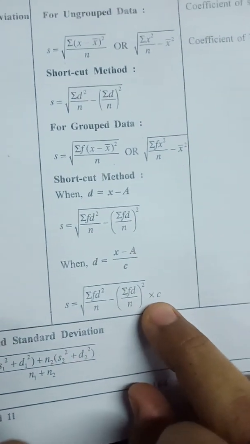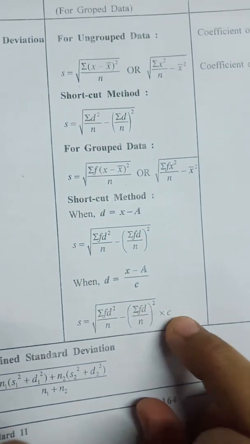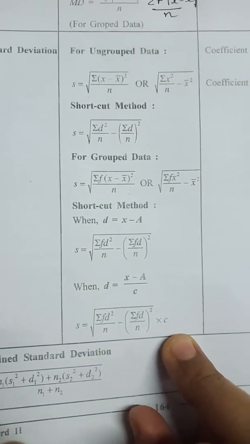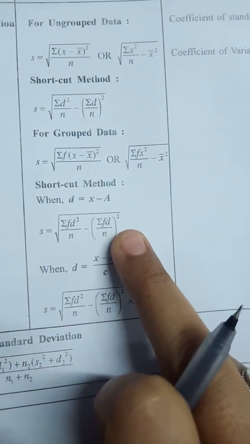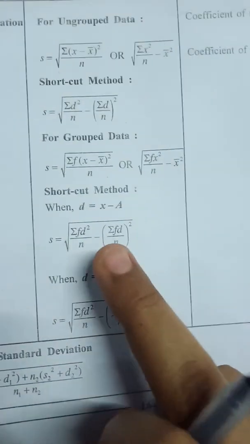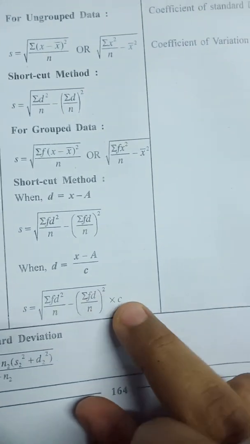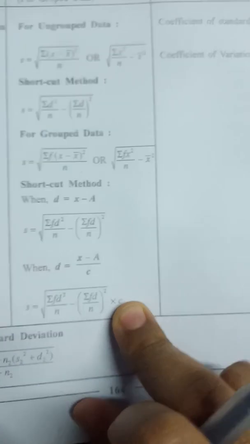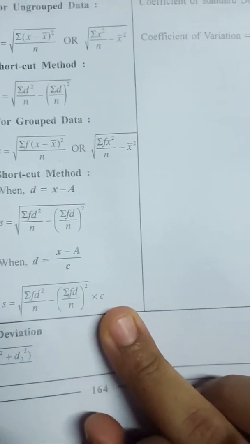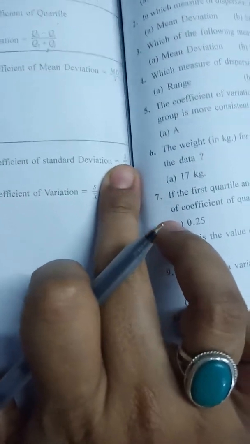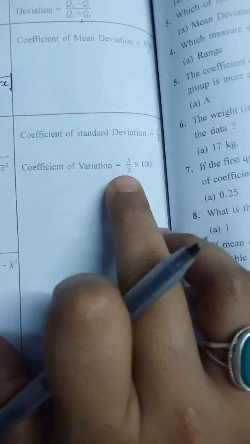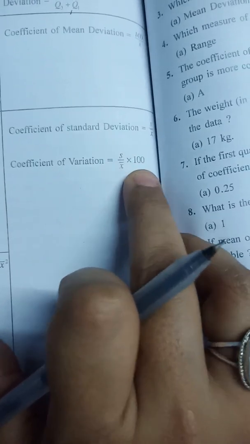Okay, and C you will take if the class length is given. Class length means continuous data is there. Grouped data is divided into two parts, discrete and continuous. If discrete, then this formula; if continuous, then this formula where C will come. But if different classes have different class lengths, then we won't take C there. Now the coefficient of standard deviation formula is standard deviation divided by mean. Coefficient of variation is standard deviation divided by mean into 100.